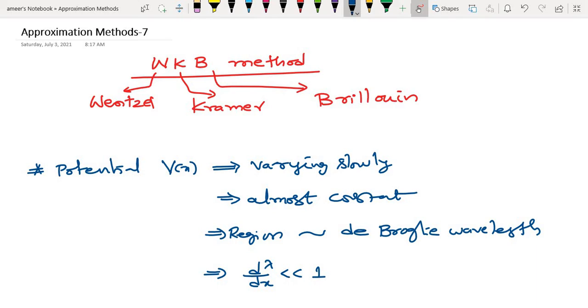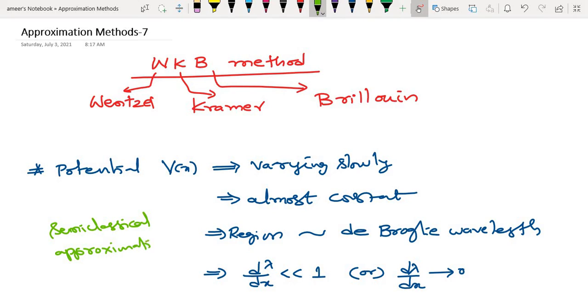The variation of wavelength with respect to x is almost 0. That is why this theory is termed a semi-classical approximation.